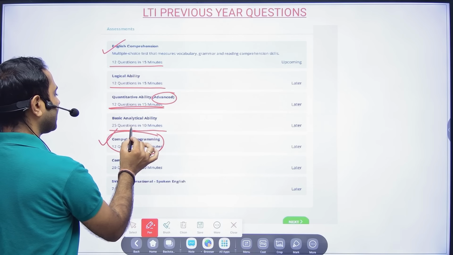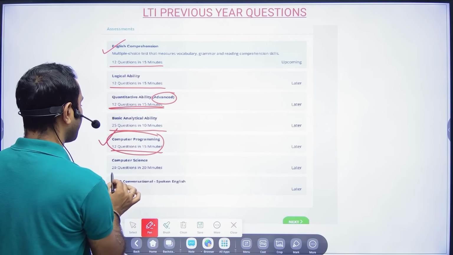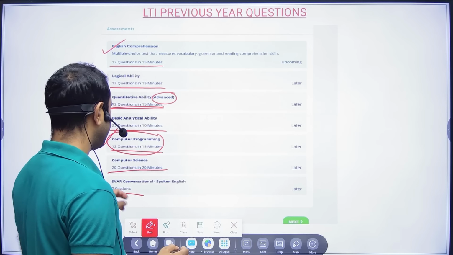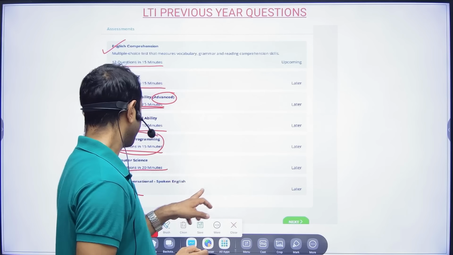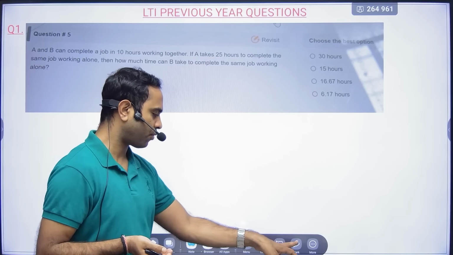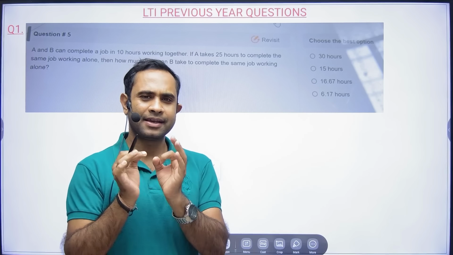Basic analytical ability, 25 questions in 10 minutes. Computer programming, 12 questions in 15 minutes. Computer science, 20 questions in 20 minutes. And as for the spoken English section, that makes seven sections.